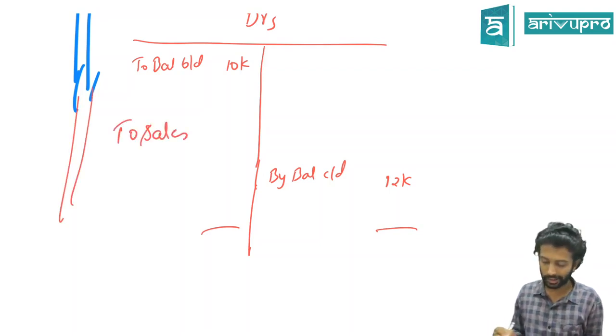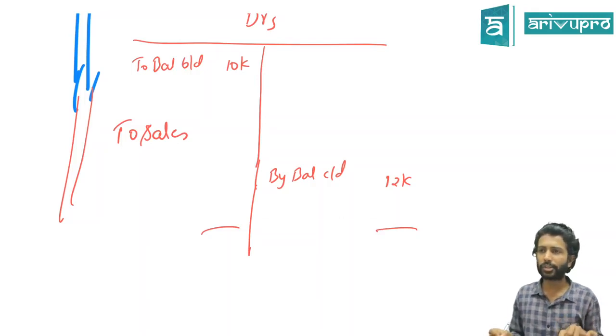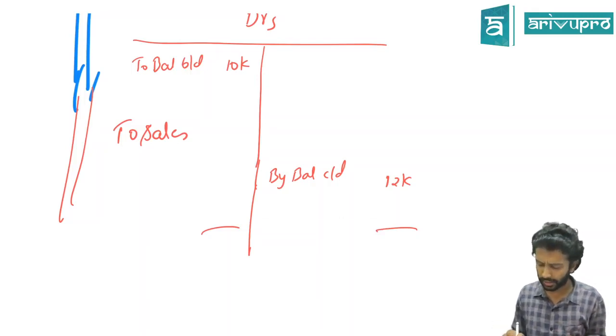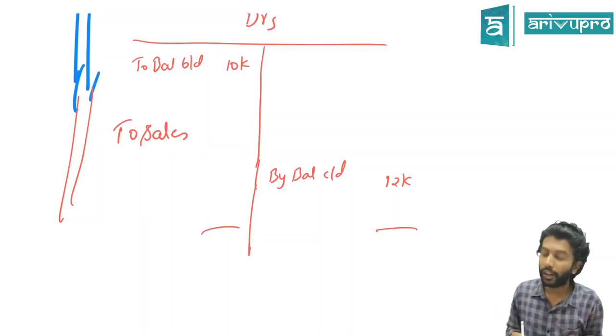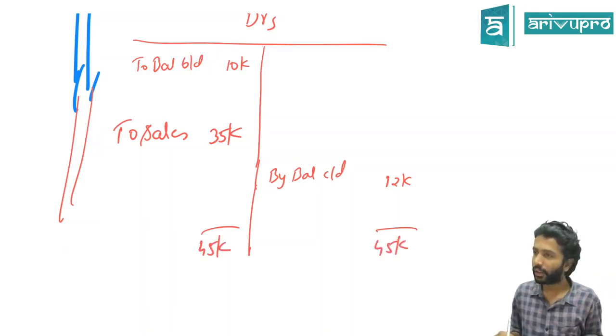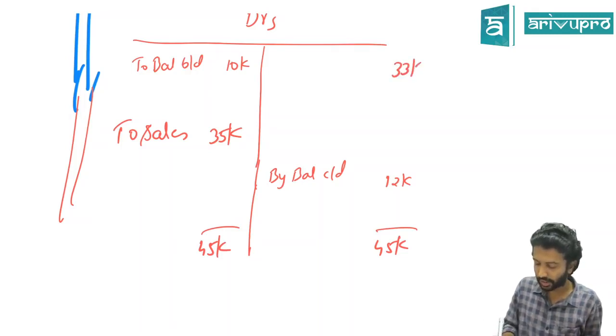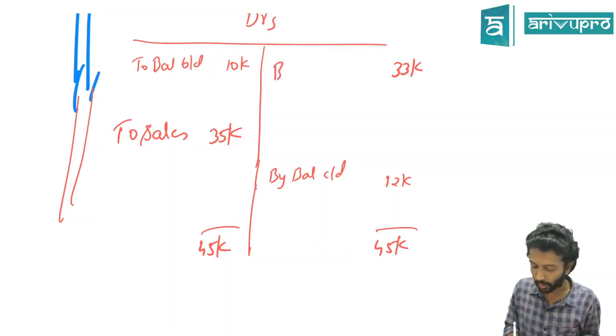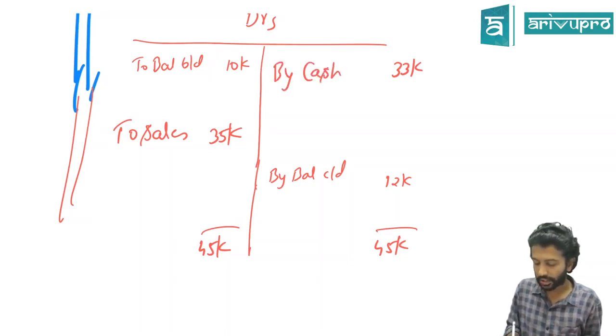Any credit sale's journal entry is debtors to sales. Give me any number higher than 2,000, please. 35,000. So this side total is 45,000. That side also should be 45,000. You're getting something as balancing figure. How much is that? 33,000. If all these numbers are given, you will get 33,000 as balancing figure. What is that? Cash received from debtors arrived as balancing figure.